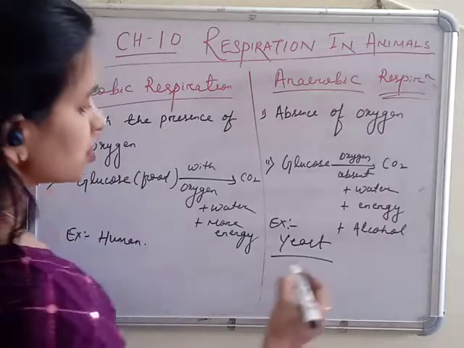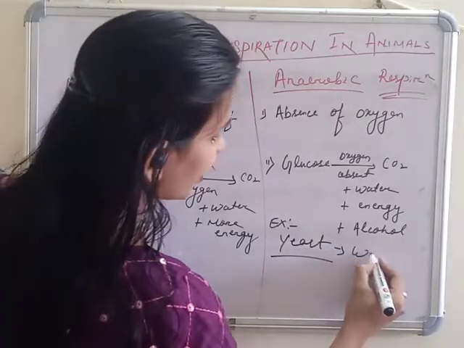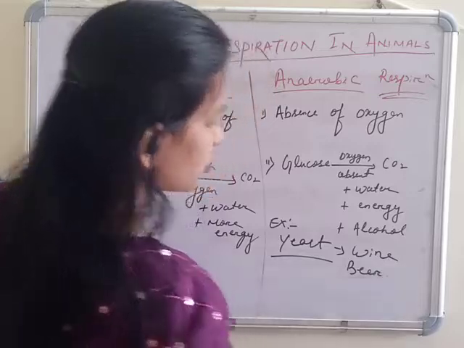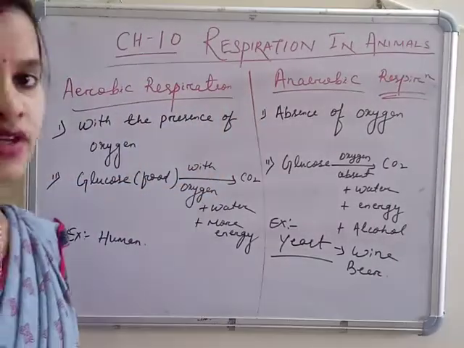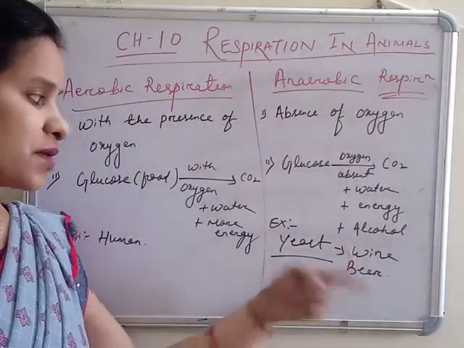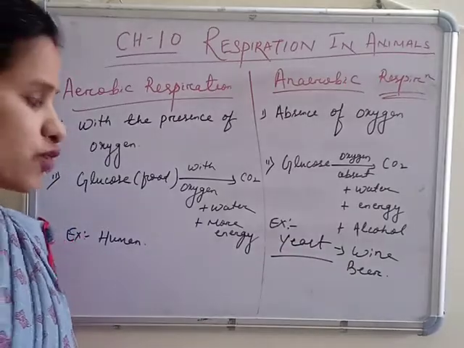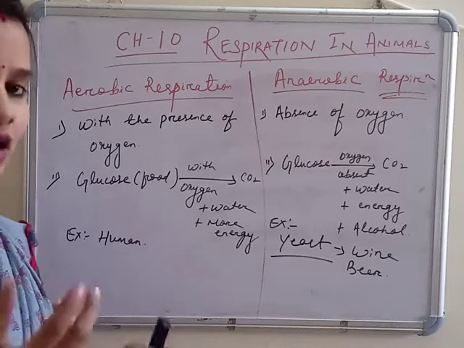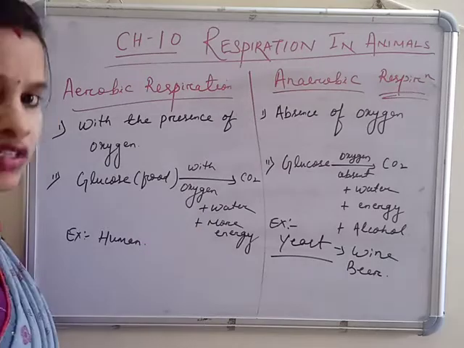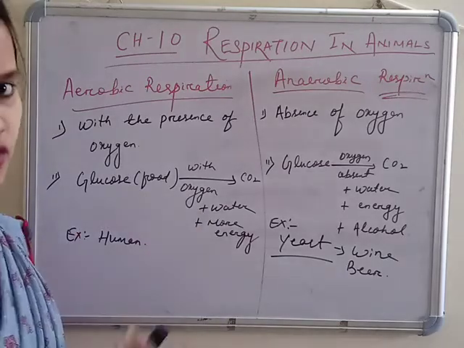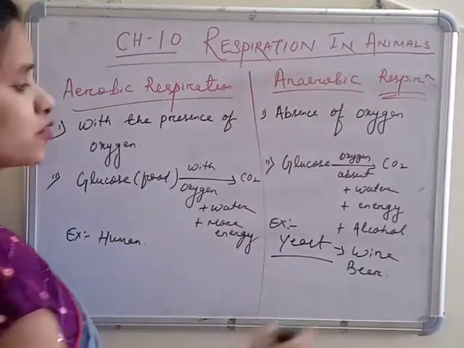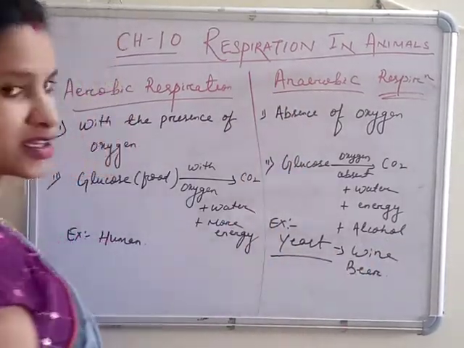That's why it is used to prepare wine and beer. So wine and beer are prepared with the help of yeast, because they are alcoholic products, and to make them alcoholic, yeast is used, because yeast respires anaerobically and produces alcohol as a product.